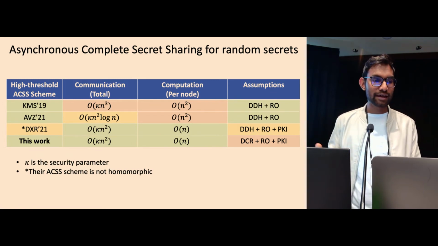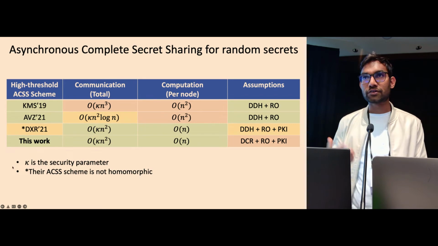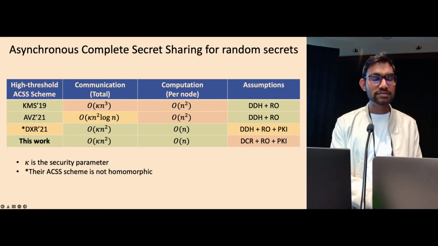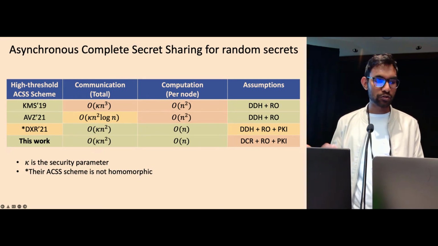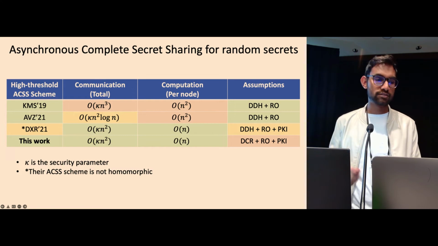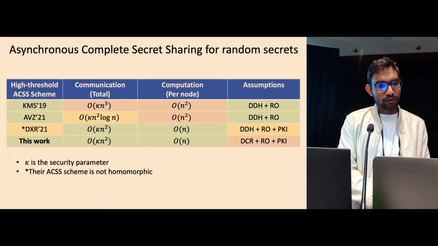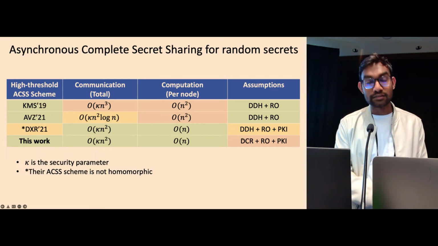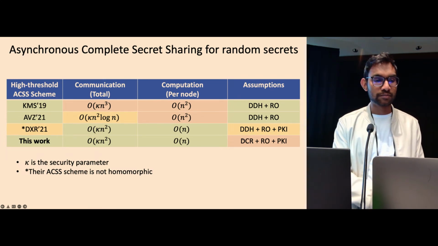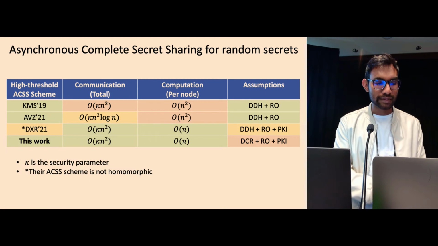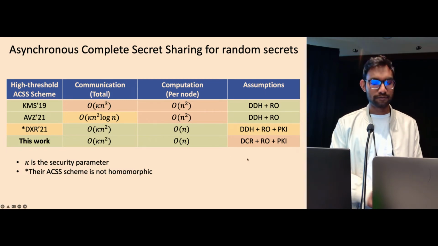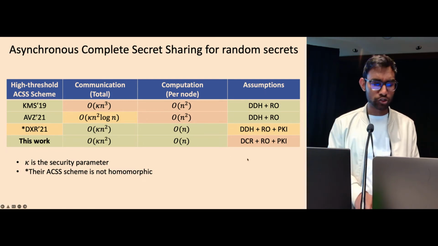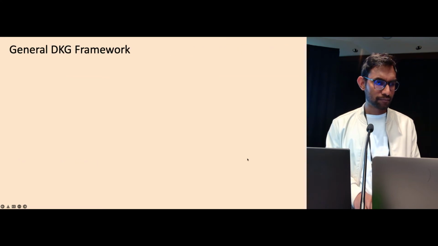So to get that, we had to design a new asynchronous complete secret sharing protocol that maintains this old communication cost and computation, and additionally provides homomorphism. To do so, we end up having to use DCR, the decisional composite residuosity assumption. We don't know how to get these properties from DDH. And that's a good open problem to work on.